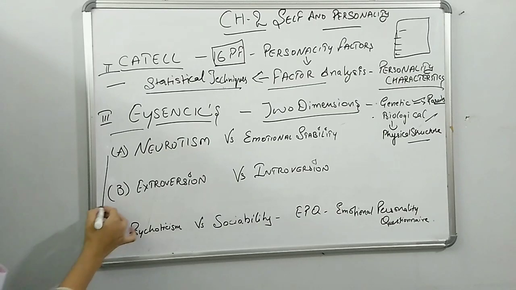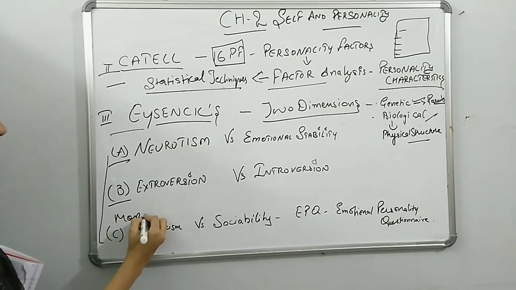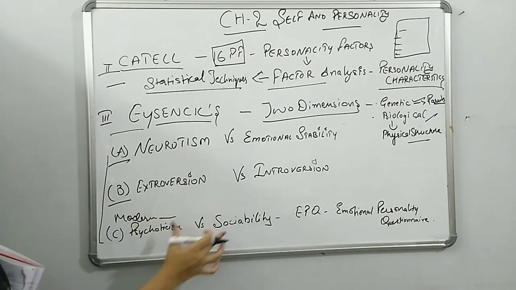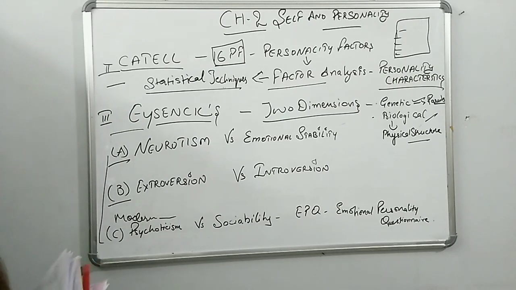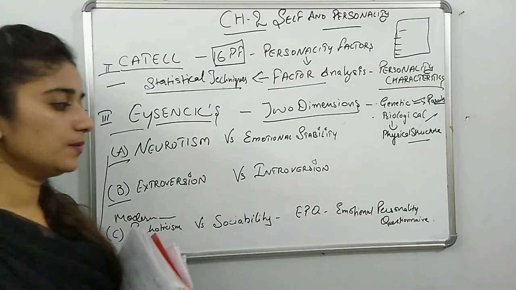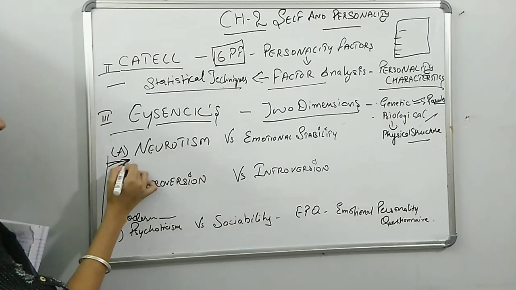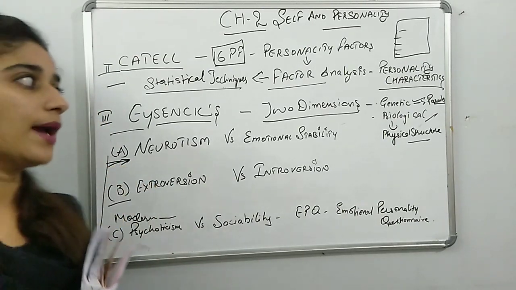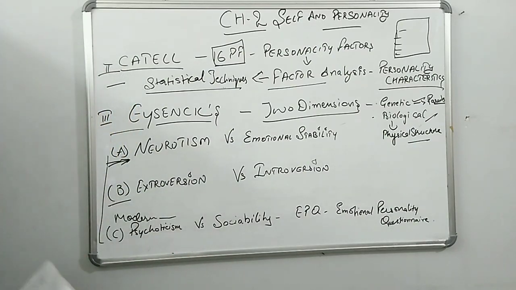On this basis he differentiated behavior into three types. First he explained two dimensions, then in the modern time a third dimension also arrived, which was tested with the Eysenck Personality Questionnaire, the EPQ. Okay, the very first characteristic is neuroticism and emotional stability.